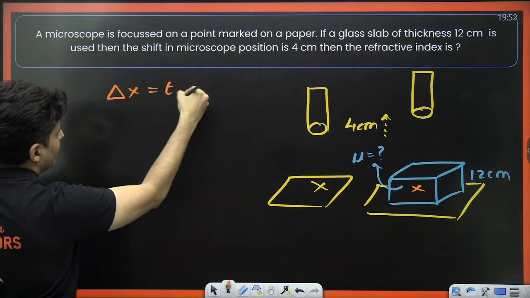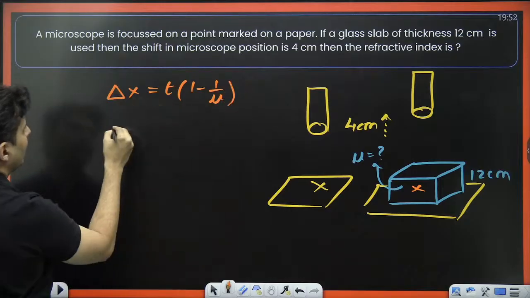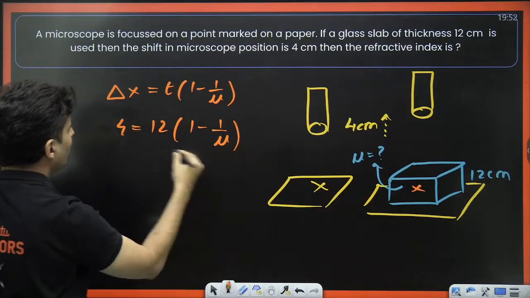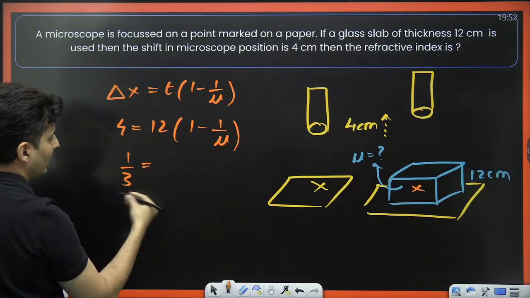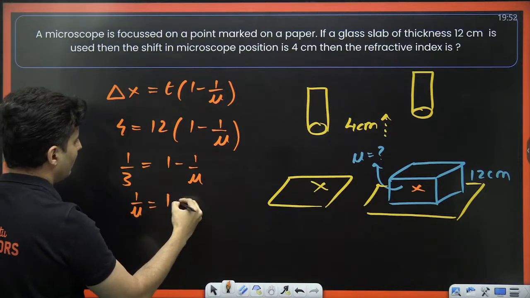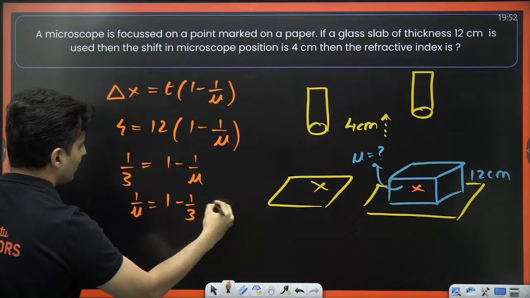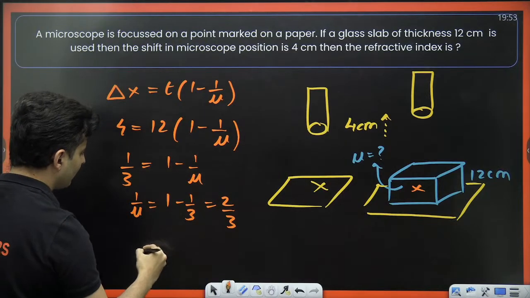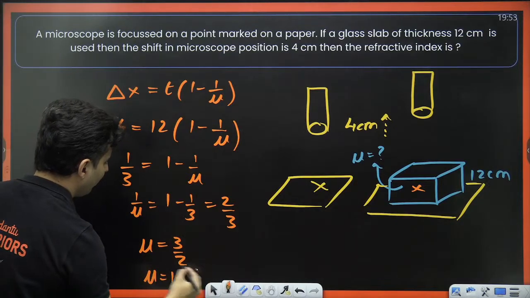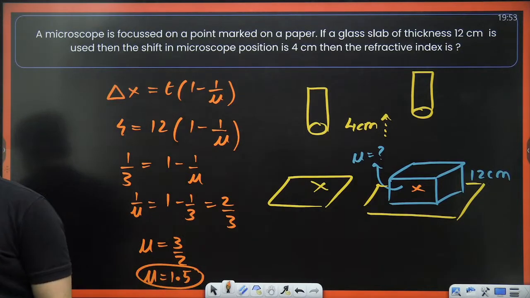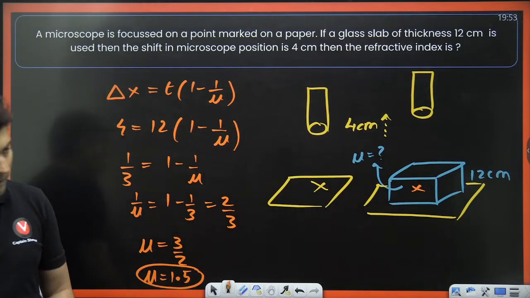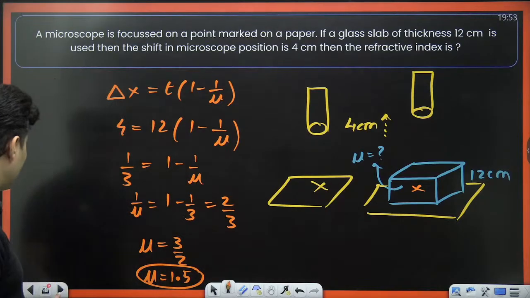Delta x is thickness into 1 minus 1 by mu. Delta x is 4, thickness is 12, so 4 by 12 is 1 by 3. 1 minus 1 by mu equals 1 by 3. So 1 by mu is 1 minus 1 by 3, which is nothing but 2 by 3. Reverse it, reciprocal will be 3 by 2. So refractive index is 1.5. Clear? How to solve this? Very nice, my dear students.